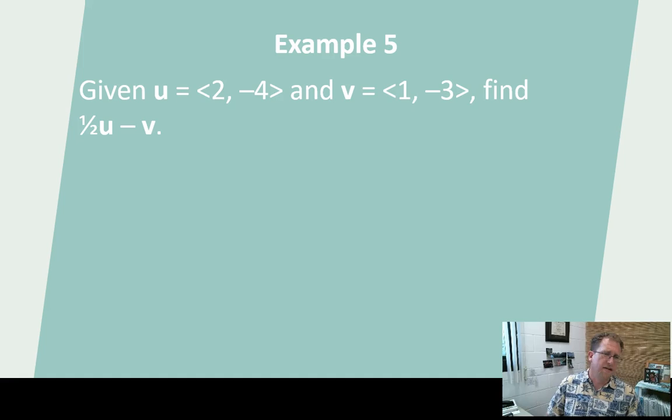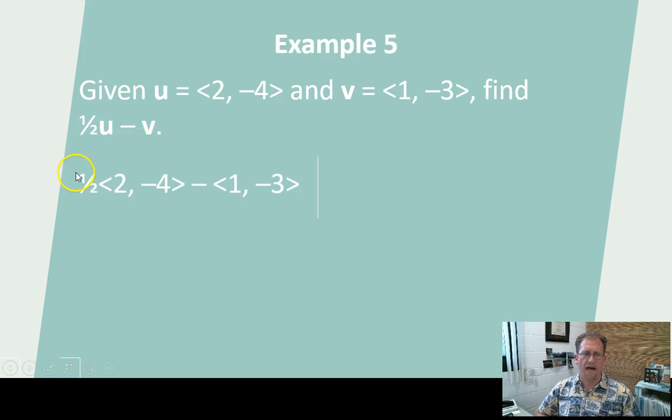Oh well. Okay. Given u, which has values of 2, -4, and v, which is 1, -3, find 1/2 of u minus v. So here's a scalar value times a vector minus another vector. Just like algebra, this 1/2 only applies to the u unless there's parentheses, right? Okay, so 1/2 of 2, -4, that's the delta x, delta y for u. And v is 1, -3.